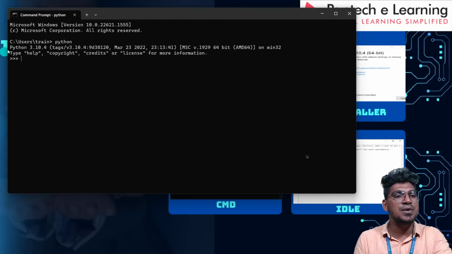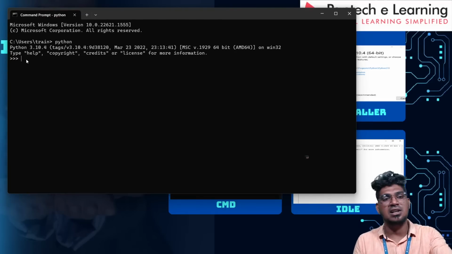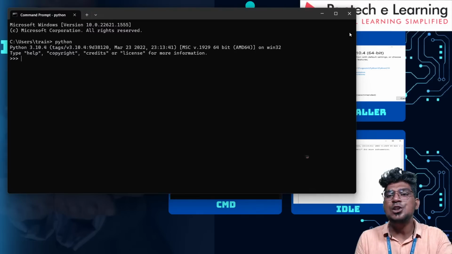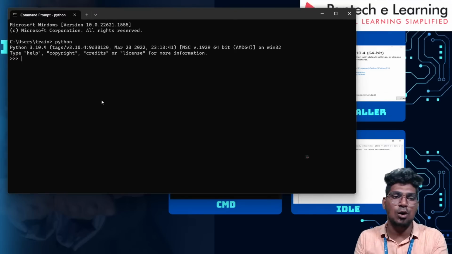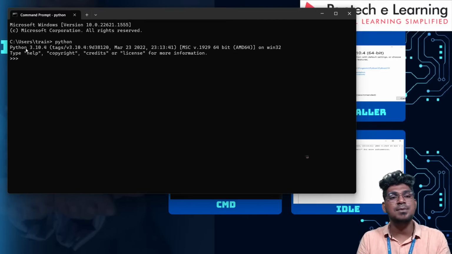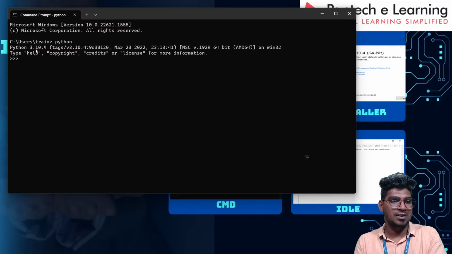it shows which version I installed before. It shows here. Once you install this particular Python software, you have to ensure whether it is installed or not. Just open the command prompt here and type python, and it will notify which version you installed in your system. It will be notified like this.